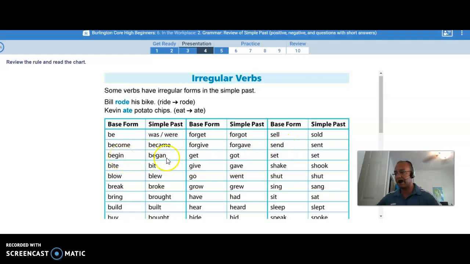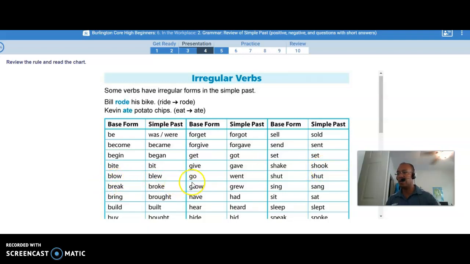Begin. The past tense of begin is begun. The I changes to an A. Get. The past tense is got. Set. The simple past is the same. Set. Bite. To bite. Okay. Bit. The past tense will be bit. Give. Gave. Shake. Shook.